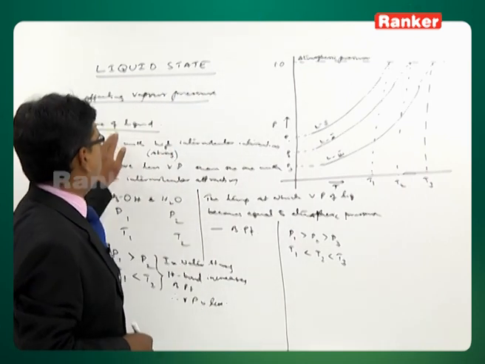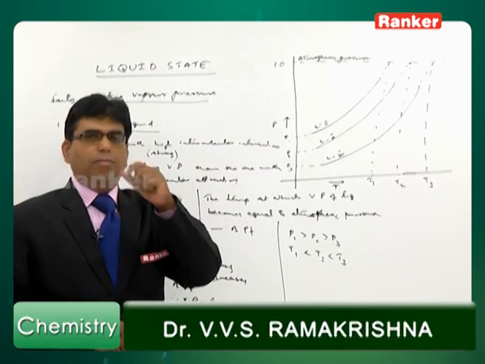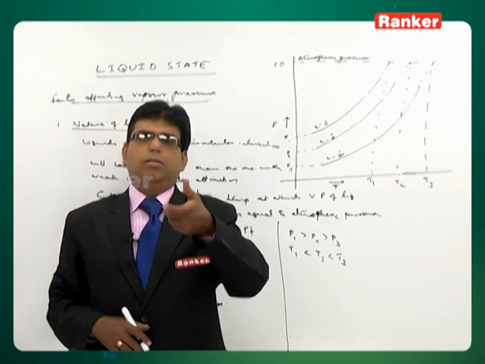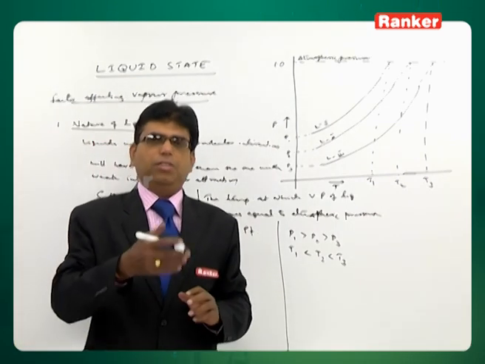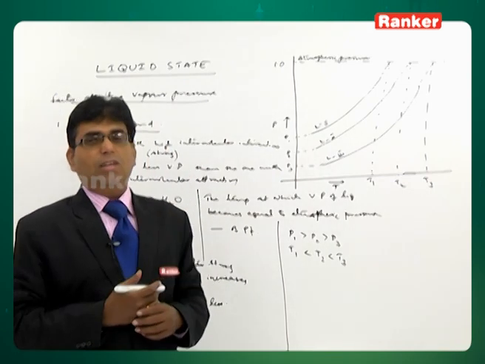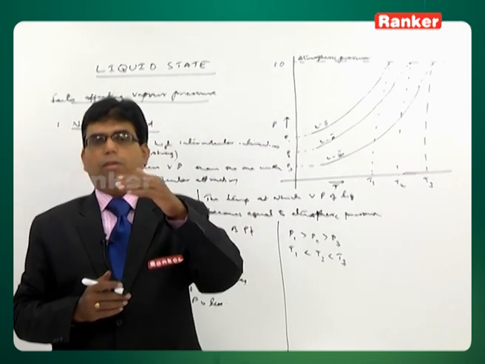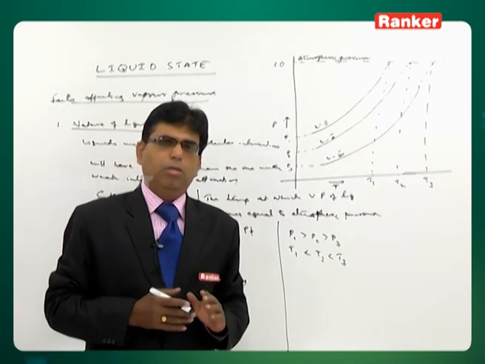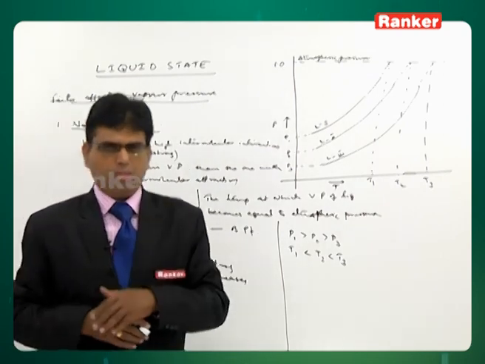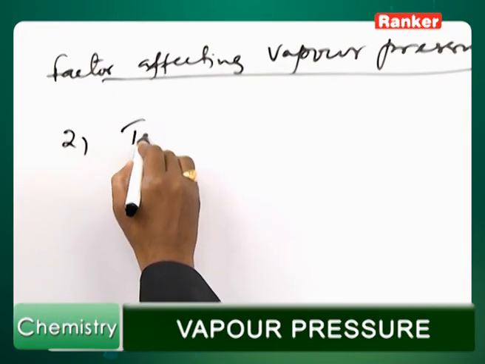So, this is the effect of the nature of the liquid on the vapor pressure of the liquid. Next we see the effect of temperature on the vapor pressure, and also the effect of pressure, what happens. So, this is all what we discuss. Now, the second thing is temperature.